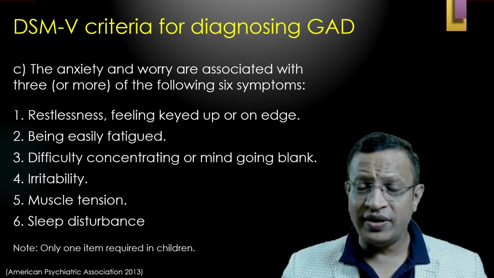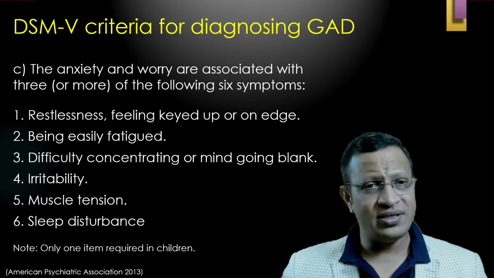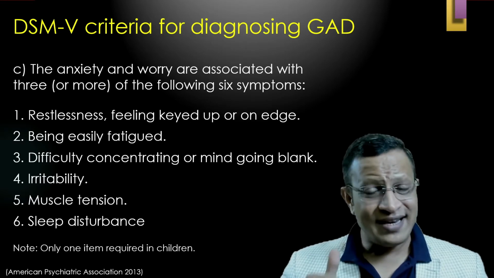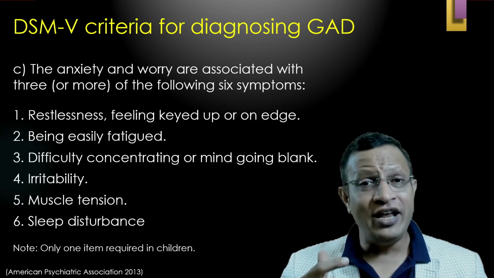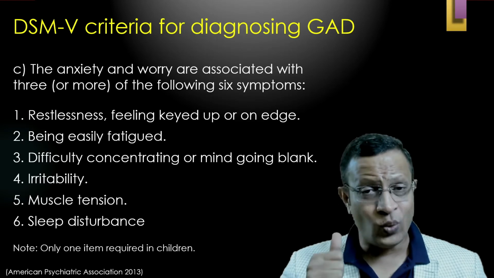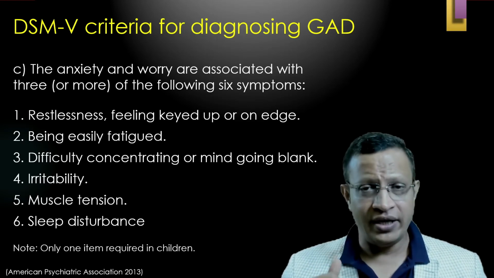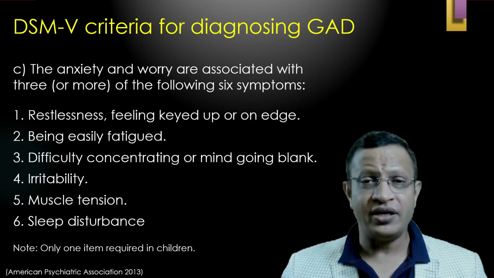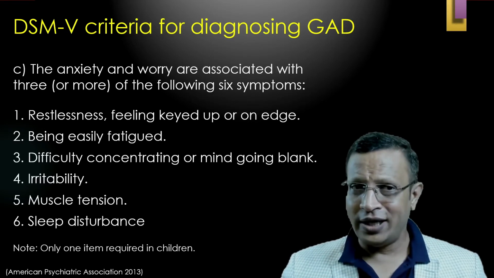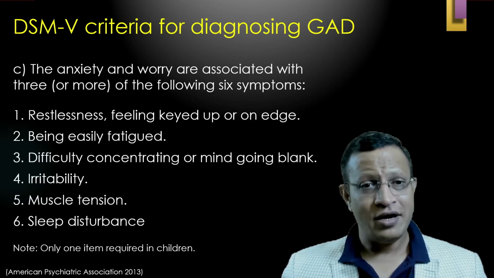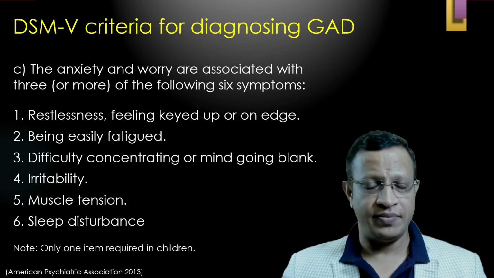And the third important criterion is that the anxiety and worry are associated with symptoms. At least three should be there out of the 6 symptoms. What are those 6 symptoms? Restlessness or feeling on edge. That is very essential. That is being on edge, easy fatigability, difficulty in concentration, or else mind going blank, irritability, muscle tension, and sleep disturbance.